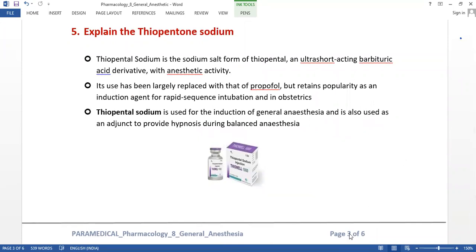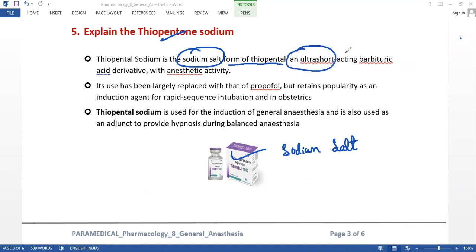Let us know what effects, usage and side effects this thiopentone sodium has. Basically this is a sodium salt, the sodium salt form of thiopental, an ultra short acting barbituric acid derivative with anesthetic activity.